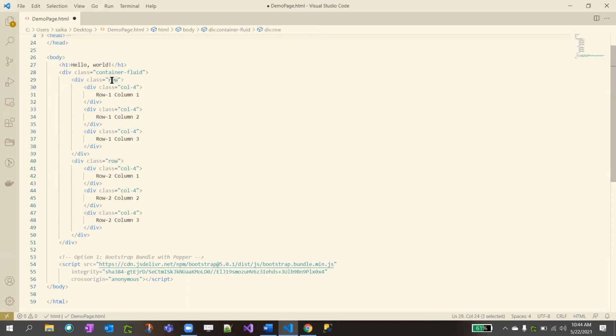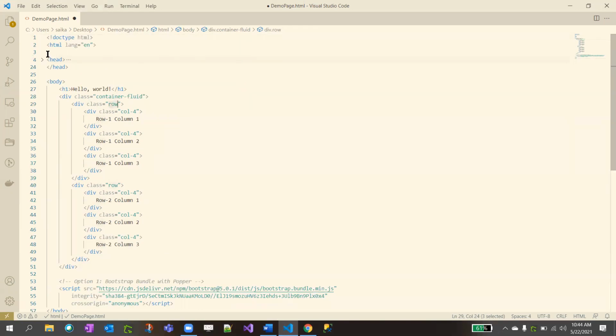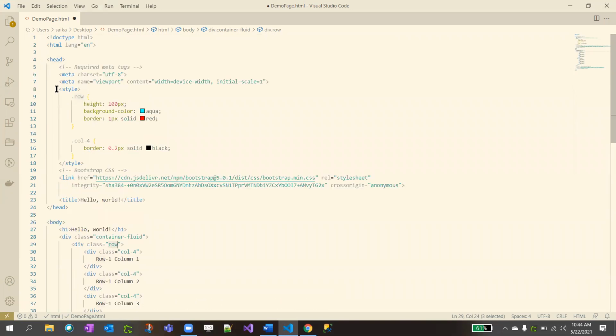If you define class row, that's it. Bootstrap will take care of putting that in one row. We don't need to define it in our style tag, which we discussed before, where we added our own class CSS. So just forget about that.